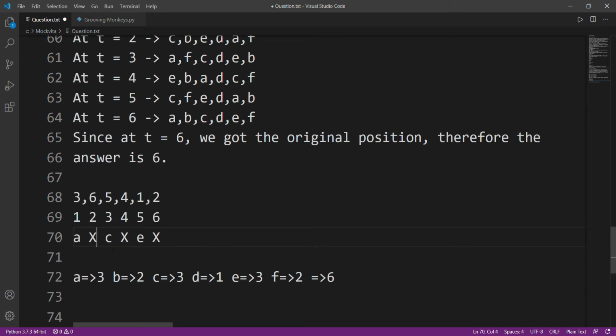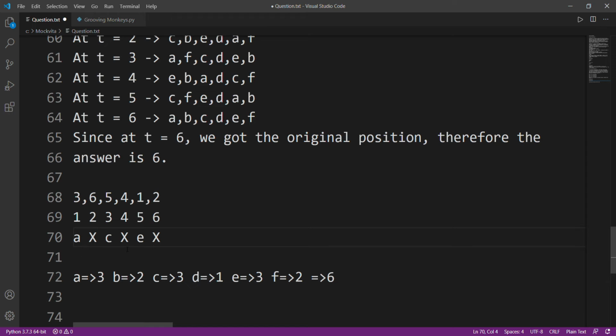In the whole dancing of Garba, A only moved to C and E because A is at position 1. It first went to position 3, which is the position of C, and after that it moved to position 5, which is the position of E, sorry. So A went to the places of C and E, and since we know that all of these monkeys are going to come back, they are actually making a circular path.